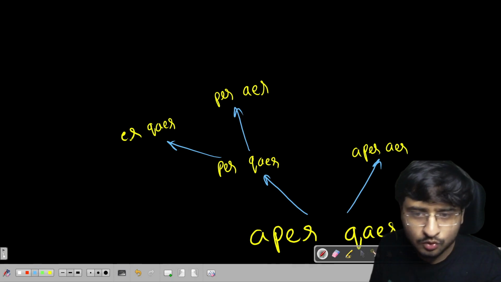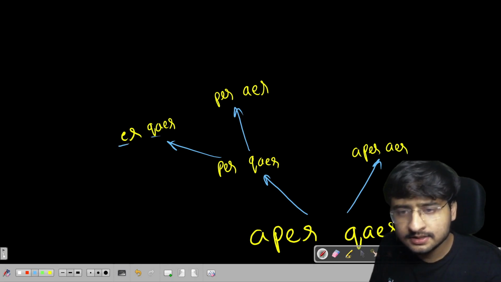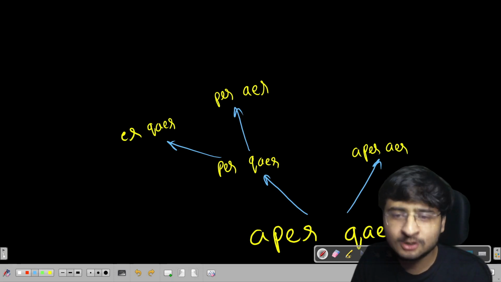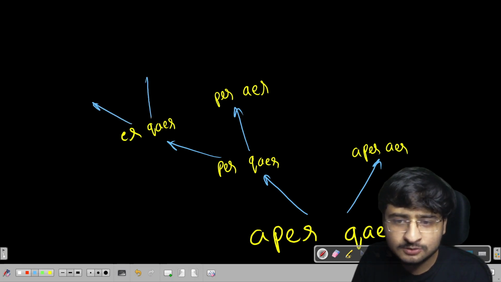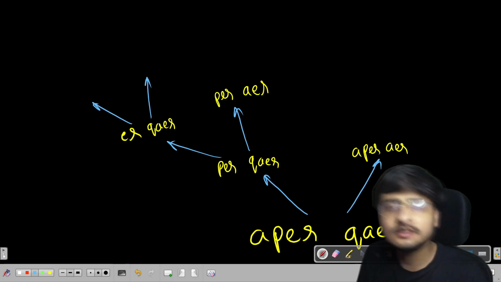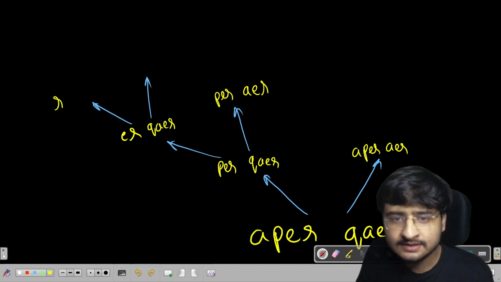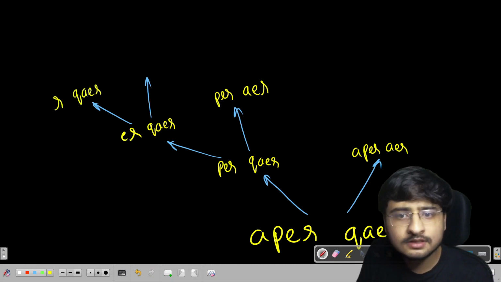Look carefully. So Q and E, both of them are still not equal, right? So I'll have to delete either of them. So in the first call, let's say I'll delete the first character of S1. So I'll delete, let's say E. So remaining S1 is R, and S2 is as it is, QAER.